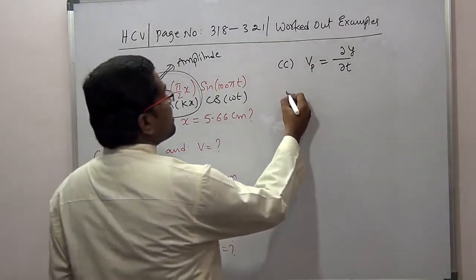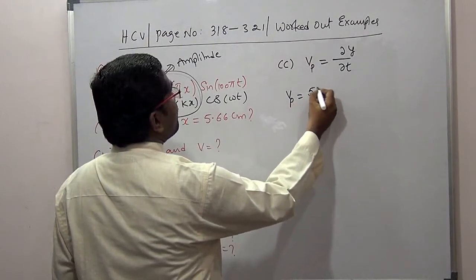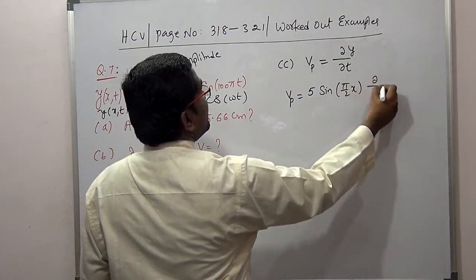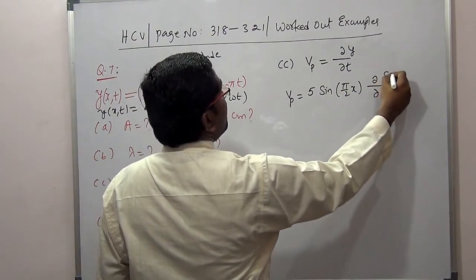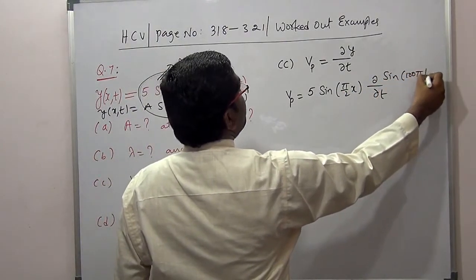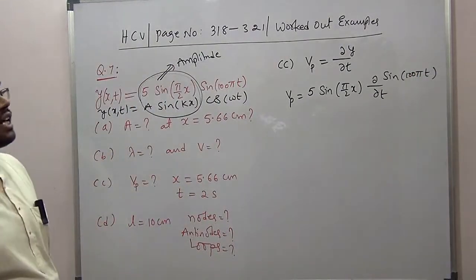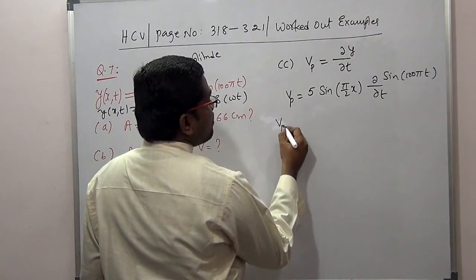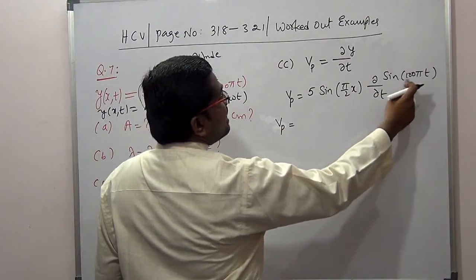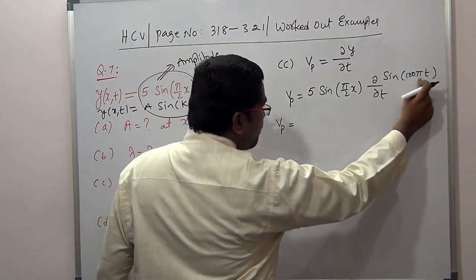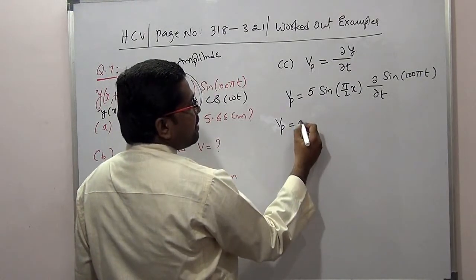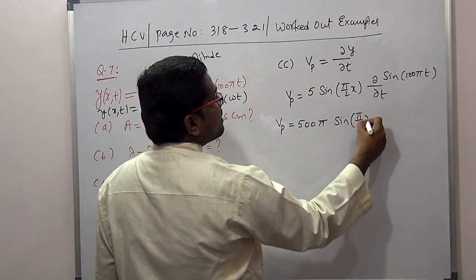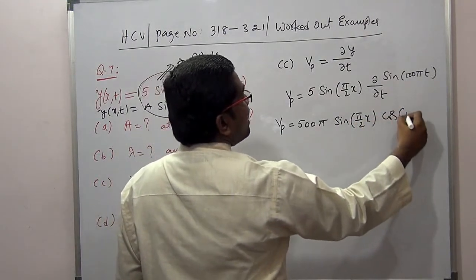No need to differentiate 5, no need to differentiate sine of pi by 2 x, then dou by dou t of sine of 100 pi t. This is the time dependent term. The differentiation of sine is cos. Then the 100 pi comes out, but 5 is already there. That means the velocity of the particle is 500 pi sine of pi by 2 x into cos of 100 pi t.